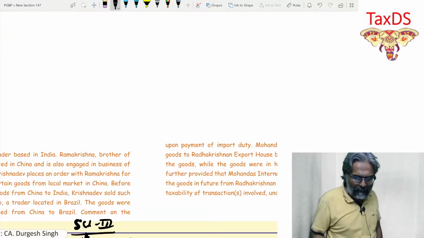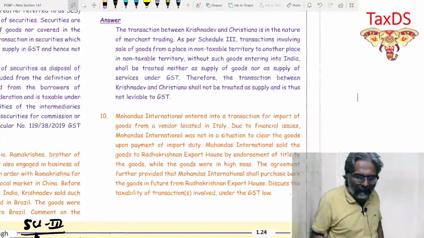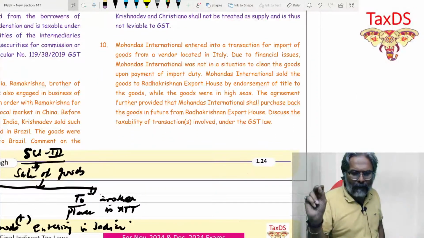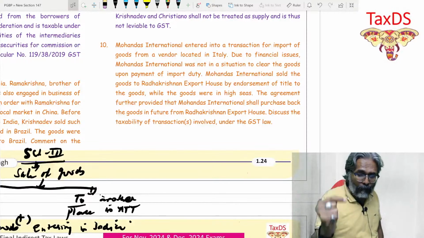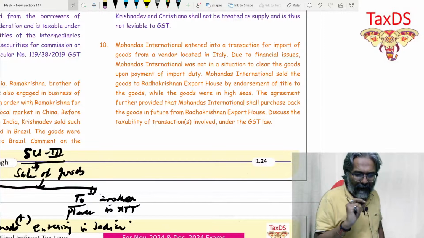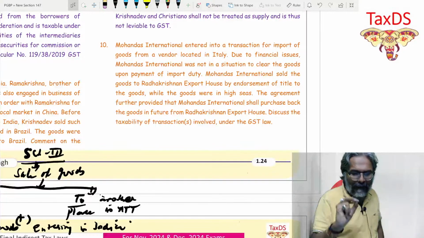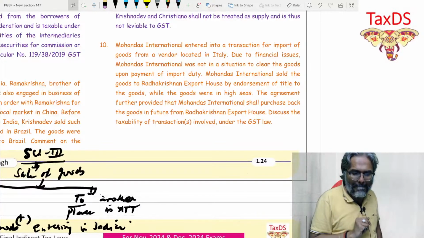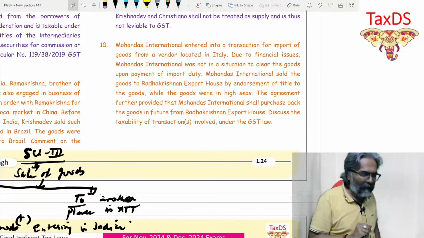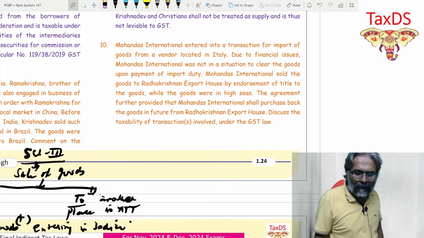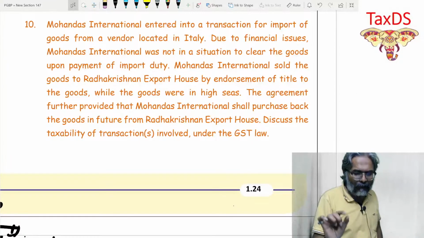If that is the case, students, we now move to the last question in this particular session. Mohandas International entered into a transaction for import of goods from a vendor located in Italy. Due to financial issues, Mohandas International was not in a situation to clear the goods upon payment of import duty. Mohandas International sold the goods to Radhakrishnan Export House by endorsement of title to the goods while the goods were in high seas.